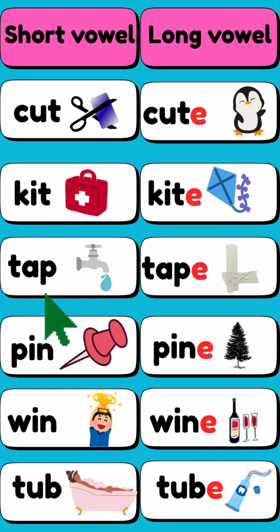Now, tap. Add the Magic E and it's tape. Next is pin. Add the Magic E, it becomes pine. Then we have win. We add the Magic E, it turns into wine.